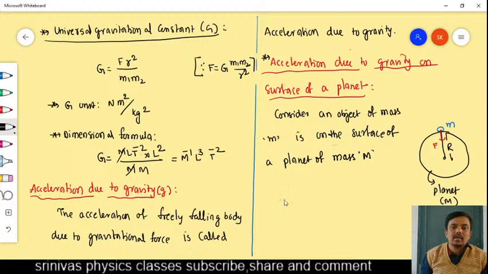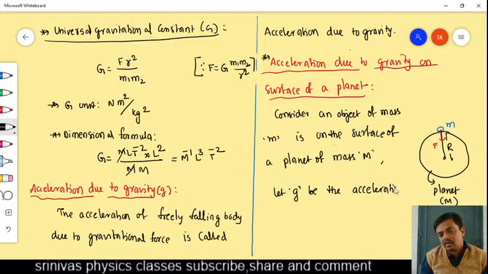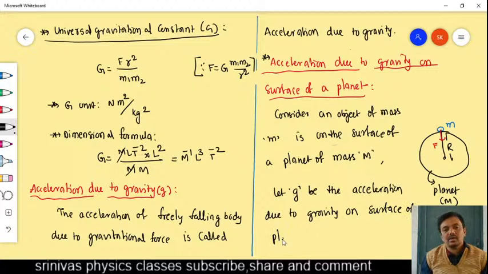Let small g be the acceleration due to gravity on surface of planet. Okay, see here.